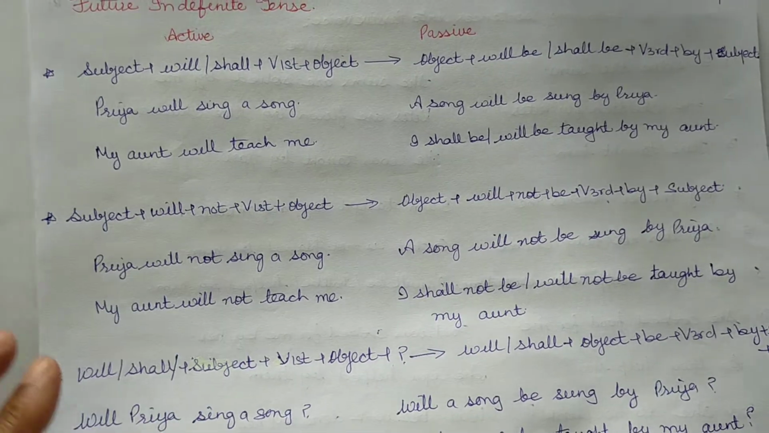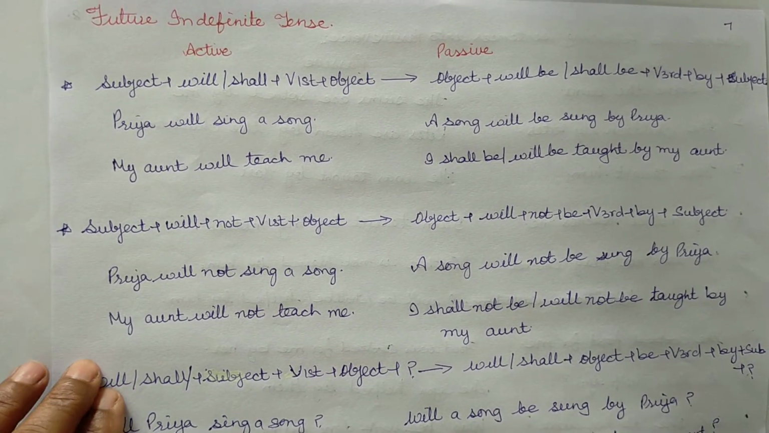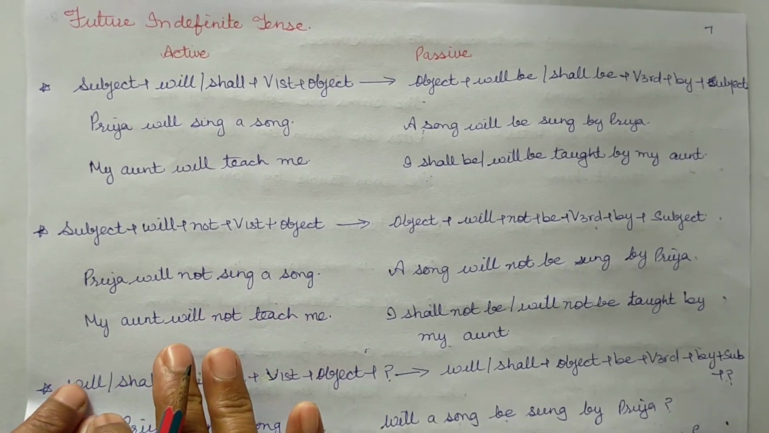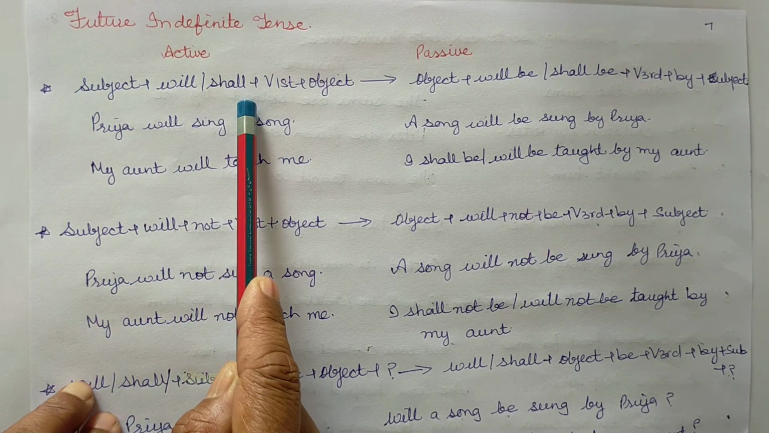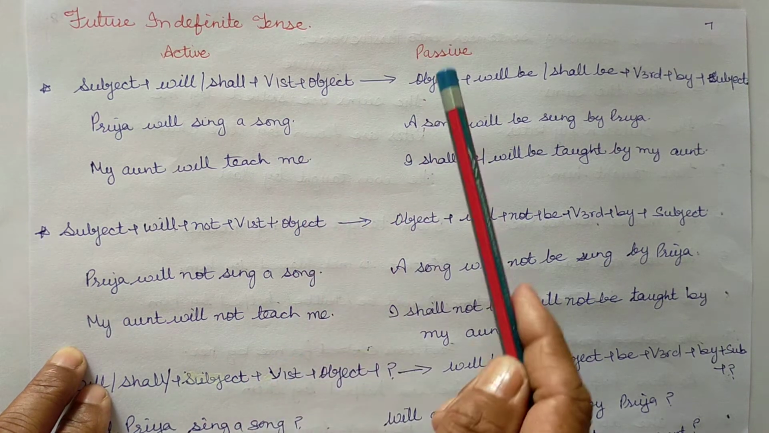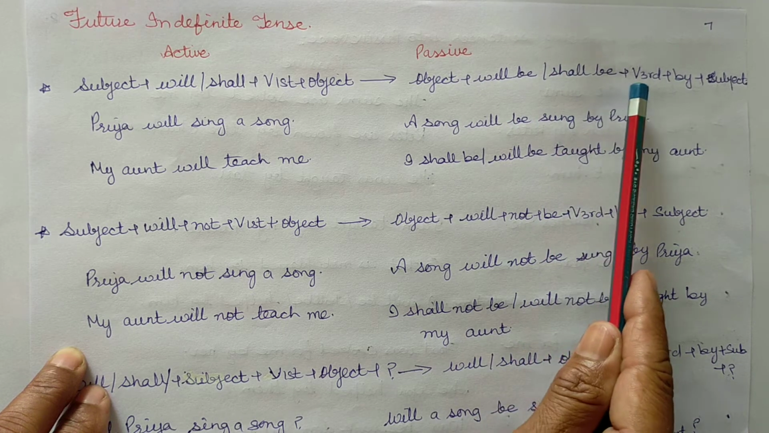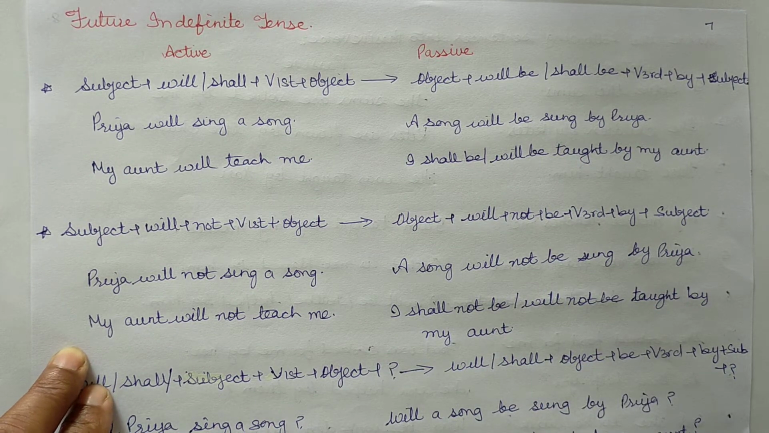Now let us move to future indefinite tense and the rule for changing sentences from active to passive in this tense. Subject plus will or shall plus verbs first form plus object. Passive, object plus will be, shall be, plus verbs third form plus by plus subject.